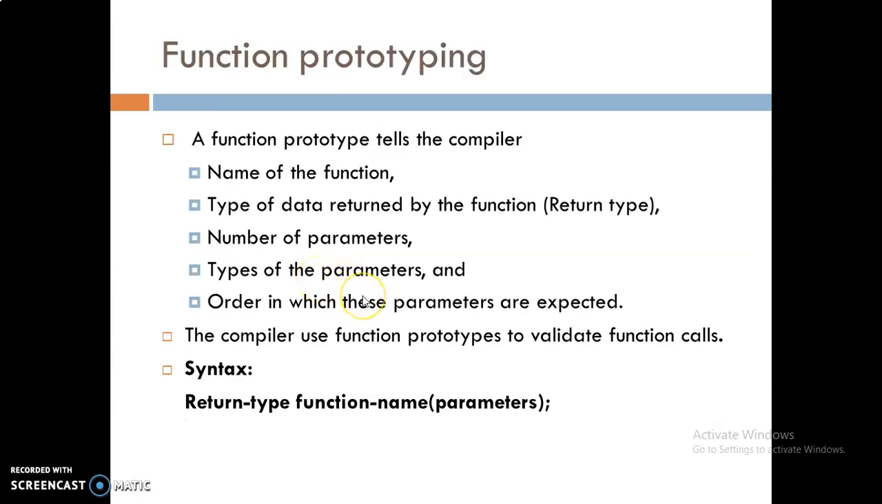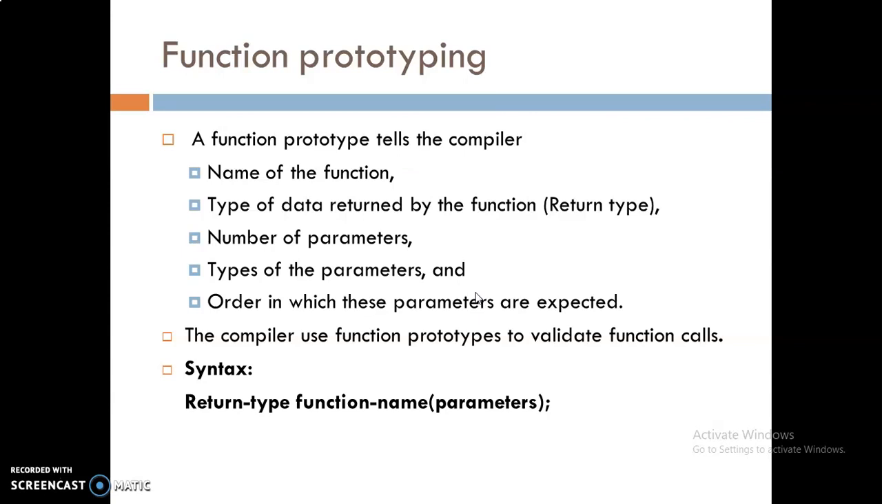Function prototyping. Whenever we are talking about the function prototype, it is all about the definition or syntax of function. A function prototype tells the compiler, as I said, regarding name of the function, type of data returned by the function. Just now we have seen about the integer return type of data along with the function name, then number of parameters, types of the parameter too, then order in which these parameters are to be executed.